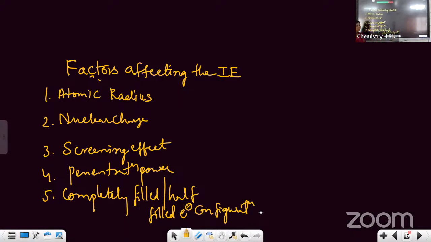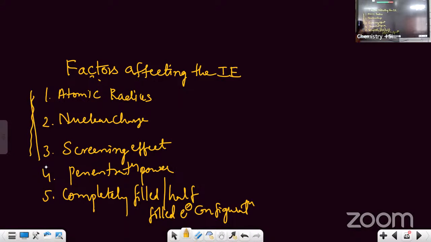Please copy down this. These are the 5 factors. Sometimes they will ask you to write any 3 factors. In that case, don't write just two, students, because writing only two means you don't get the marks. If it is mentioned in the question to write any 3 factors, you are supposed to write the first 3.